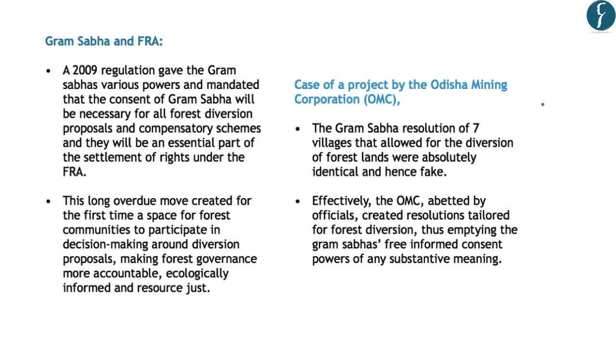So in this regard, the author has highlighted that after the formulation of the Forest Rights Act 2006, a regulation was passed by the Ministry of Environment and Forest in the year 2009. And this regulation mandated that the consent of Gram Sabha will be necessary for all forest diversion proposals and compensatory schemes. And they will be an essential part of the settlement of rights under the Forest Rights Act. So this regulation of the Ministry of Environment and Forest empowered the Gram Sabha and provided it with powers of necessary consultation and consent regarding the diversion of forest lands from their control.